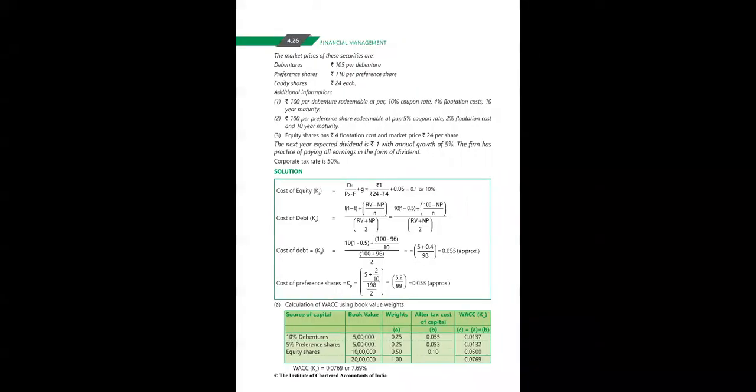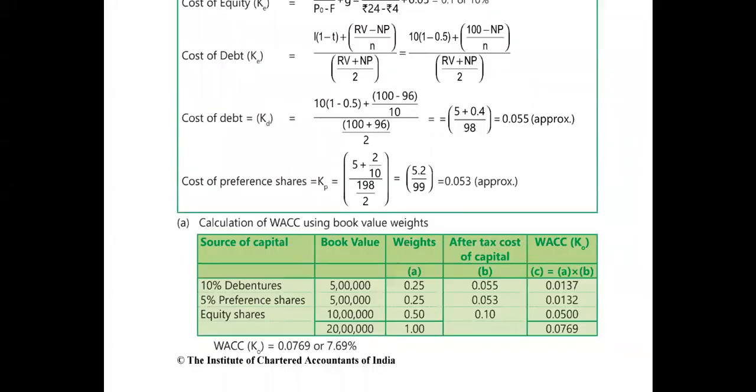So we'll write the book values here: 5 lakh, 5 lakh and 10 lakh. We'll prepare columns: source of capital, book value, weights, after tax cost of capital and weighted average cost of capital. There are 3 sources of capital: 10% debentures, 5% preference shares and equity shares. Book value 5 lakh, 5 lakh and 10 lakh. So the total is 20 lakh.